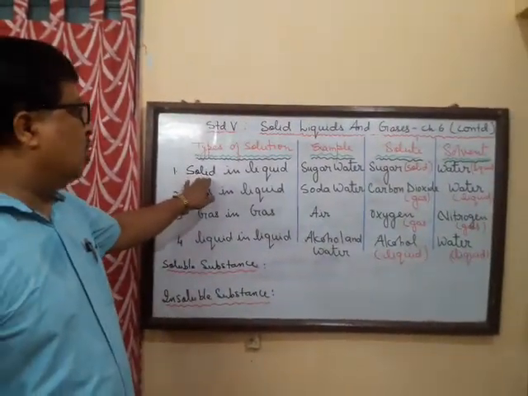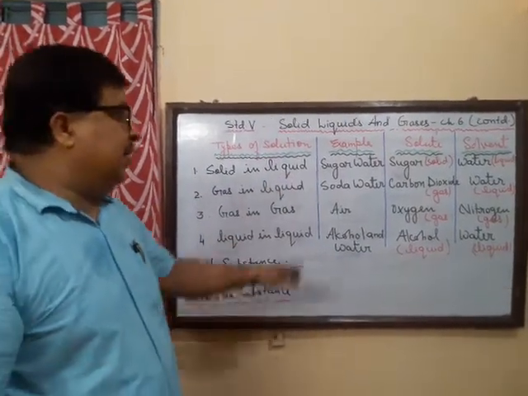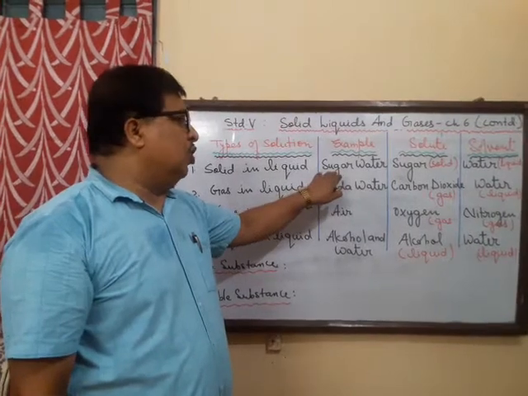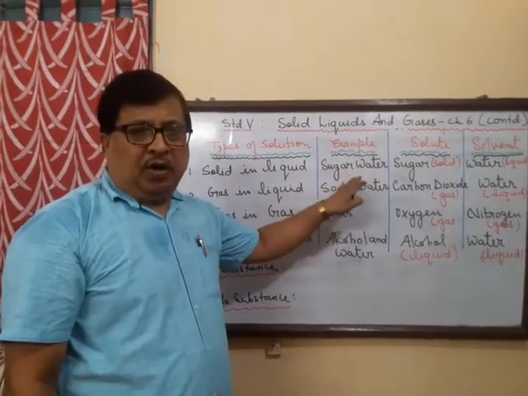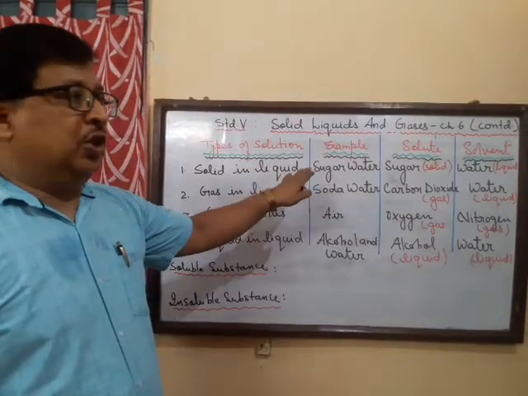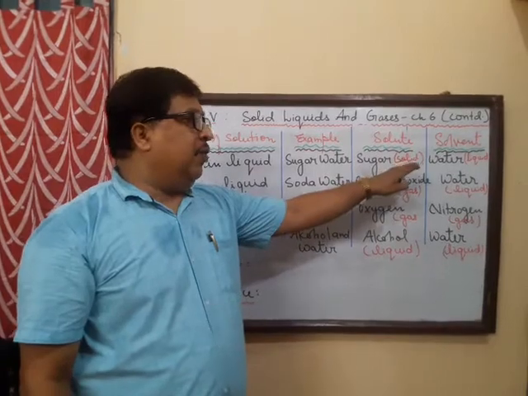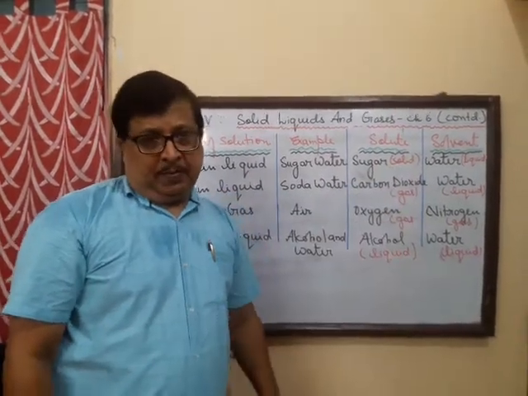First one is solid in liquid. This is a very common example that I have taken. It is given in the book also, sugar water. It can be salt water also. So this is a solid in liquid solution where the sugar is the solid and water is the liquid.